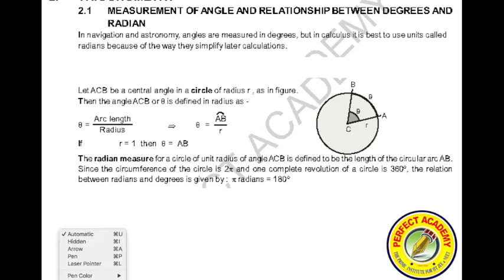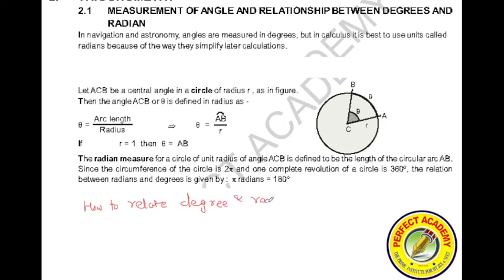What we are saying is how to relate degree and radian. Before we actually relate degree and radian, draw a circle. A is a point here, B is a point here, and this is angle theta. This is C, and write R is equal to 1.